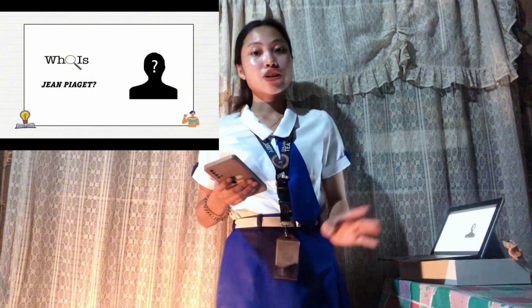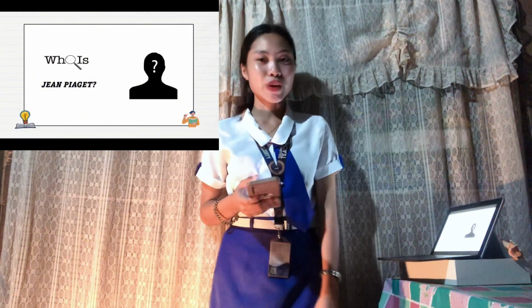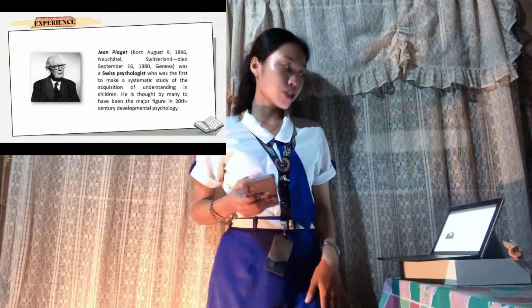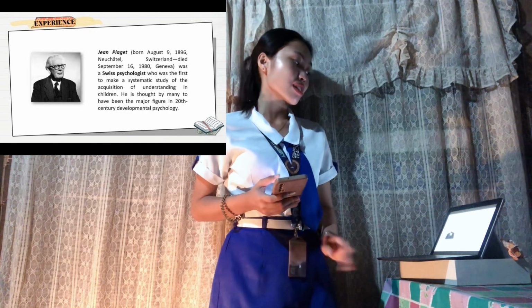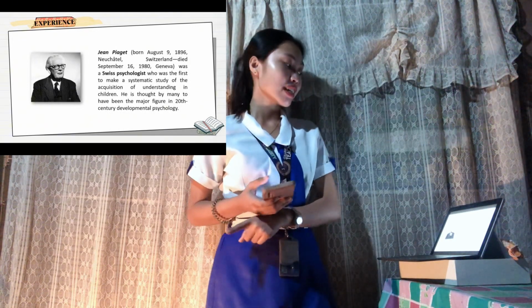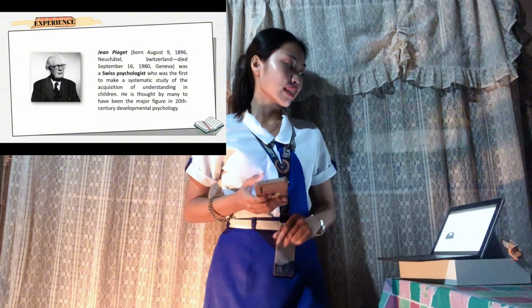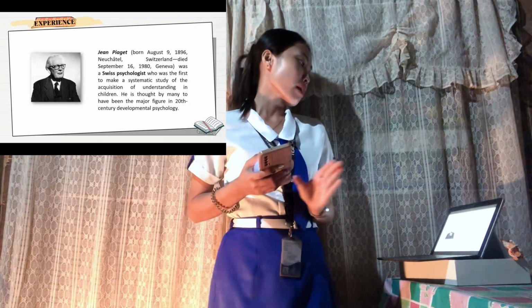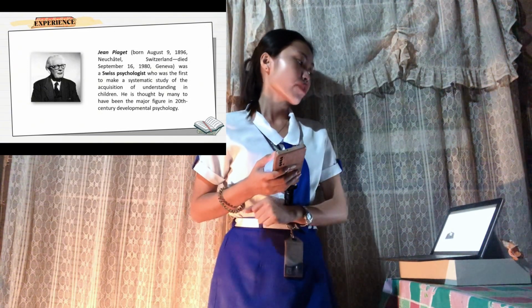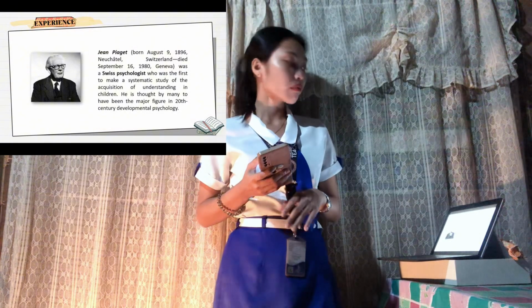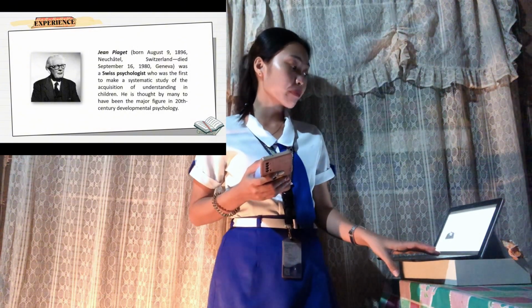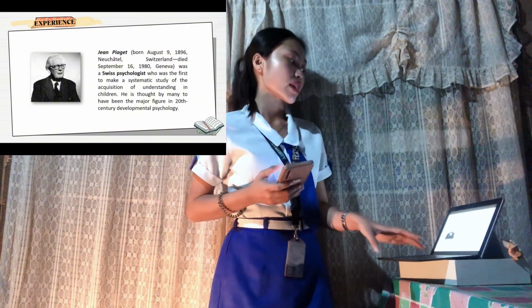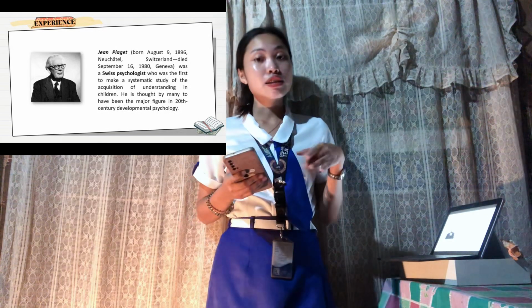Moving on. Next slide. Who is Jean Piaget? Let's get to know him first. Jean Piaget, born on August 9, 1896 at Neuchâtel, Switzerland, and died September 16, 1980 at Geneva, was a Swiss psychologist, so he came from Switzerland, to make a systematic study of the acquisition of understanding in children. He is thought by many to have been the major figure in 20th century developmental psychology.